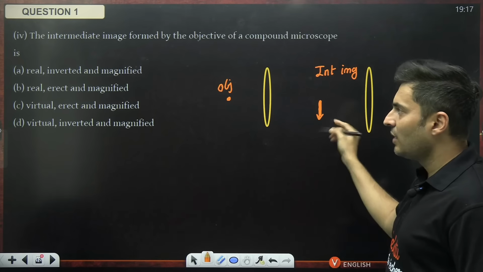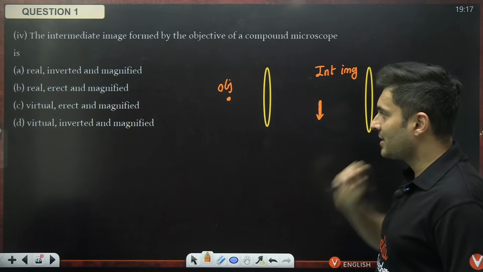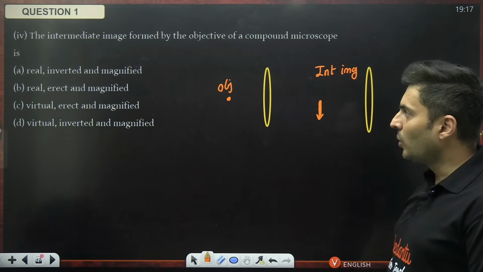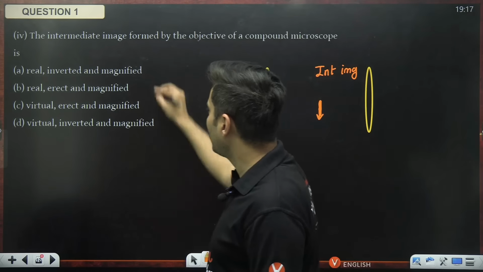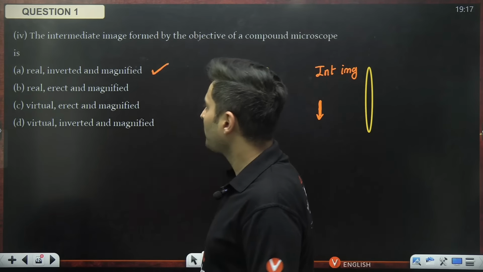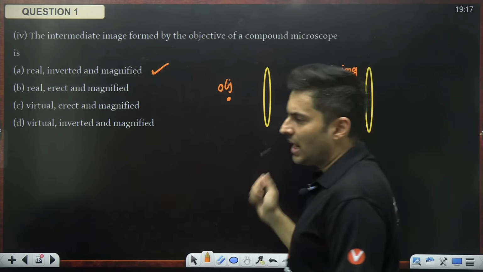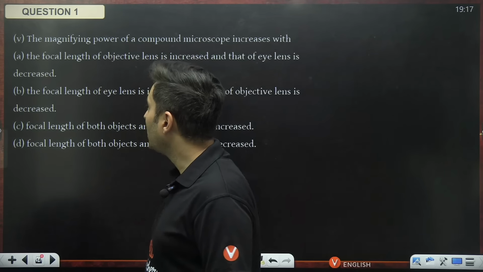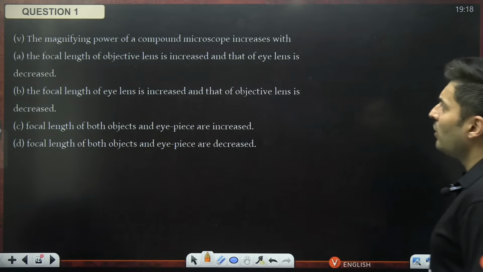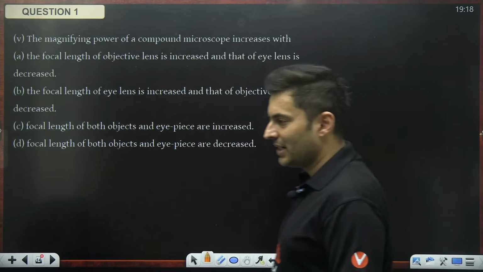As you can see, it is inverted. It is also real, and yes, it is magnified. So real, inverted, and magnified, which is nothing but your option number A. That is the right answer. You can see it is inverted, it is real, and yes, it is going to be magnified. Option A. Very good. The magnifying power of a microscope increases with which of the following statements?